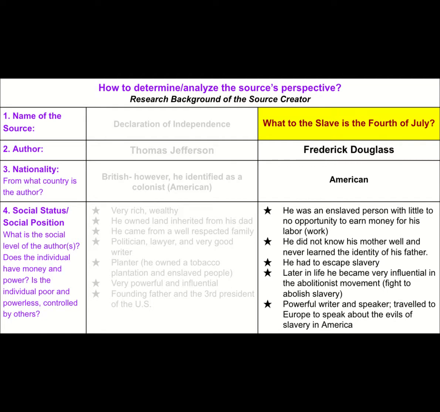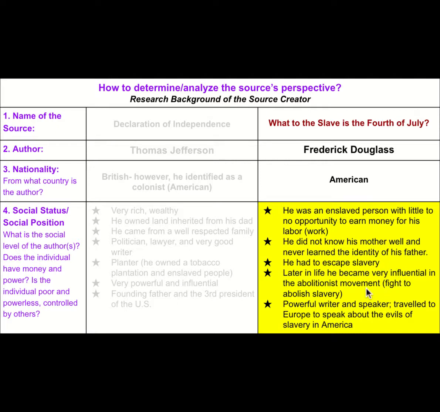Now let's look at our second source, Frederick Douglass's What to the Slave Is the 4th of July. Now we know the author is Frederick Douglass. He identified as American. In regards to his social status, Douglass was born into slavery. He had very little opportunity to earn money for his own labor. He did not know his mother very well and never knew the identity of his father. He had to escape slavery.